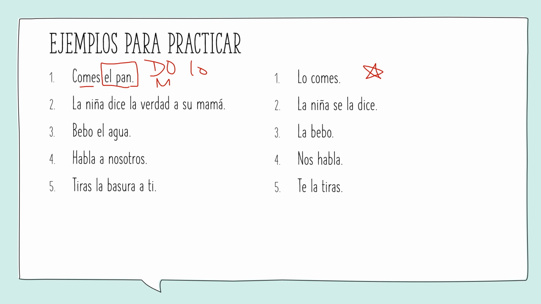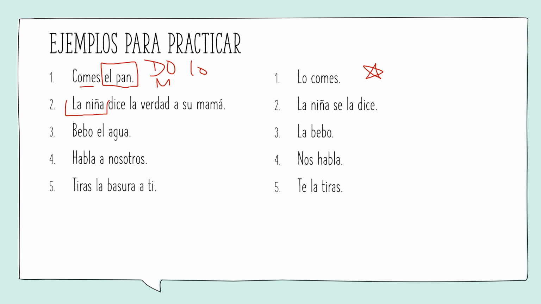Número dos, this is a little bit more confusing, but we're going to go through it. La niña, this is my subject, and it's third person, so that means I need to specify. It could be anything if I'm using that third person, so I want to specify specifically which one. La niña dice la verdad a su mamá.